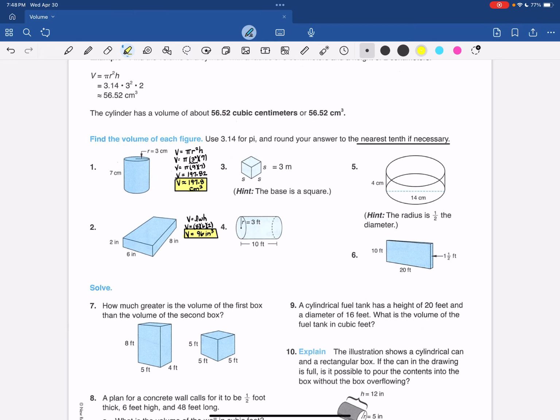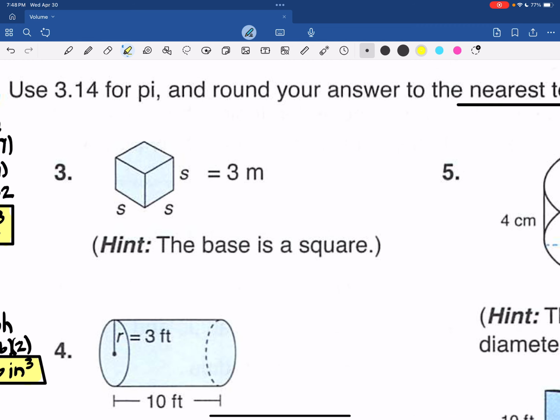Number 3, we have a cube where we have S, S, S, and each of those is 3 meters. So the volume of a cube is edge to the third power. You can also use length times width times height. Will work just fine. So 3 meters to the third power. Remember, that's not 3 times 3. It's 3 times 3 times 3, which is actually 27 cubic meters.